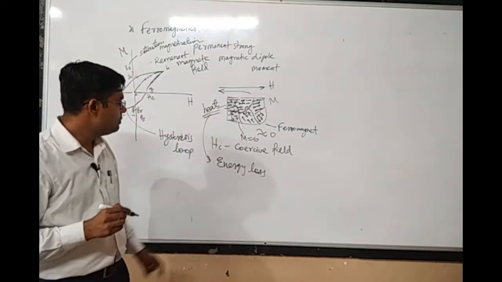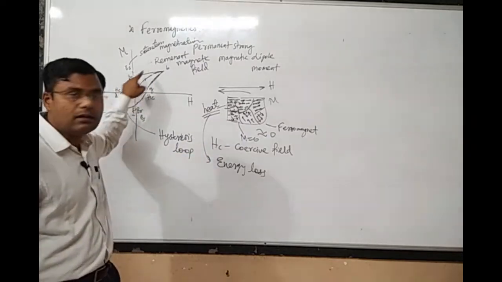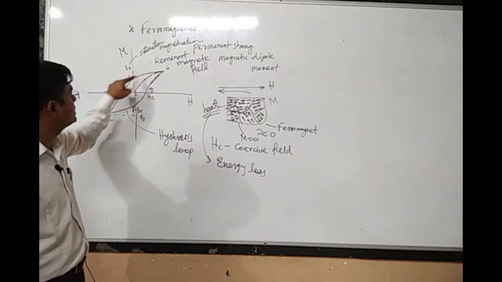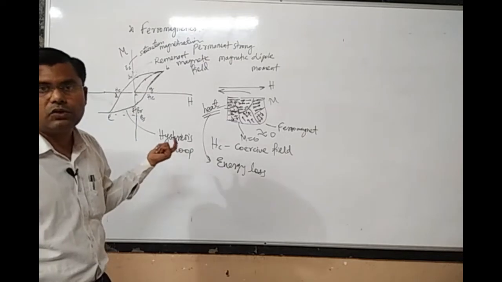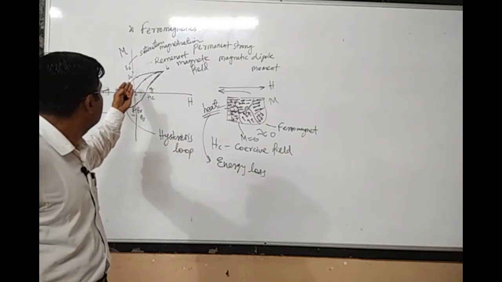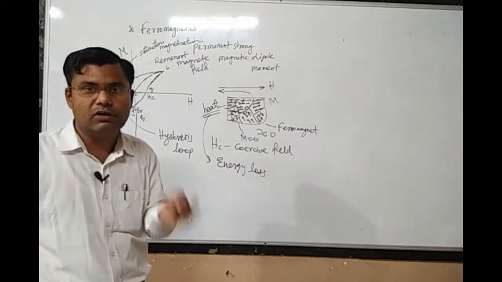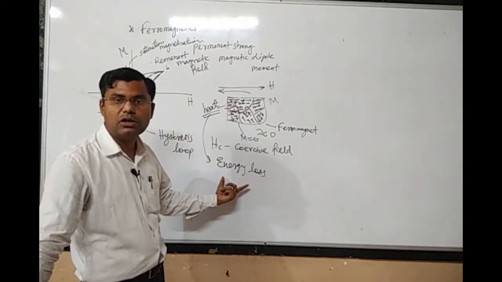Energy loss. So there would be energy loss in one hysteresis cycle. In one hysteresis cycle, this particular loop is called one hysteresis cycle. You may have a number of cycles. How many times you make this remnant magnetic field 0, that many times you have to do the work, and that many times there would be energy loss encountered in that particular material.